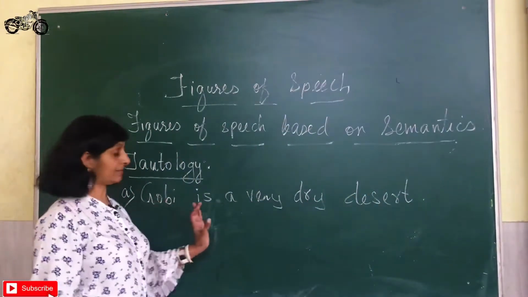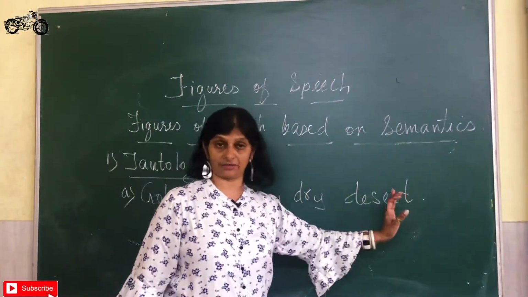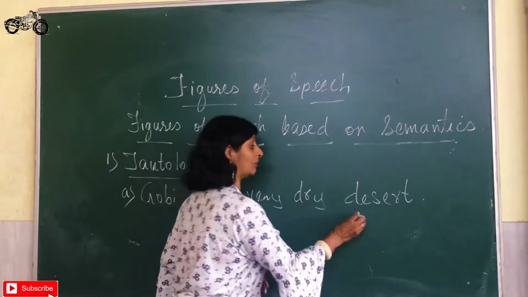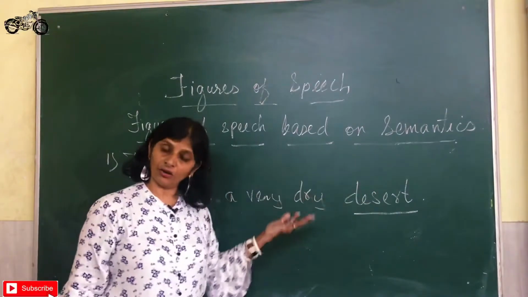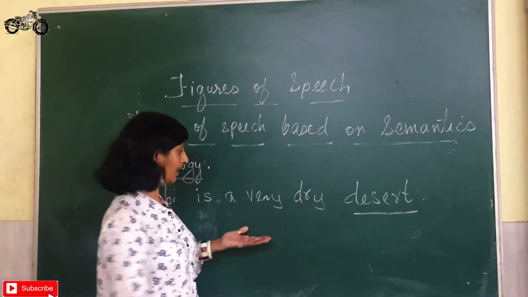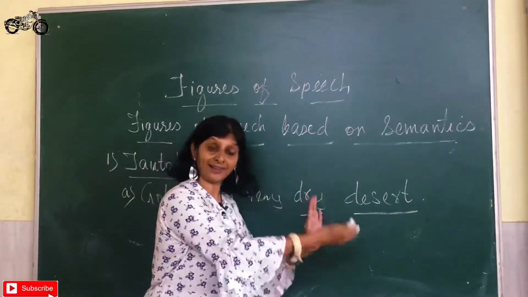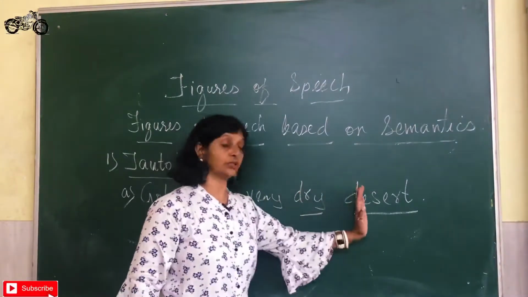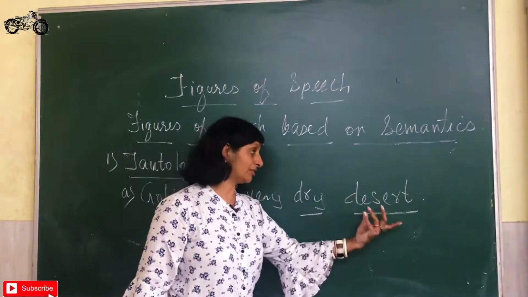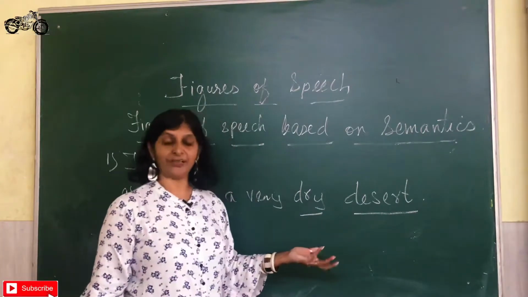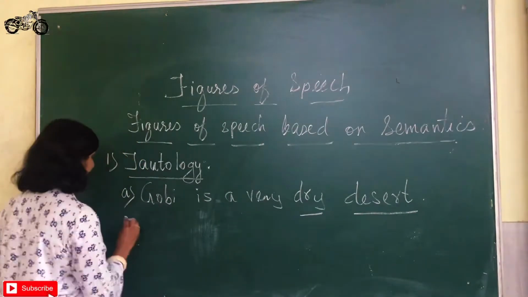Now, Gobi is a very dry desert. Now, when we are talking about a desert, they are obviously dry. So, we are again repeating that, dry desert. So, these both the words have almost similar meaning because deserts are also dry. Let me give you a few more examples.